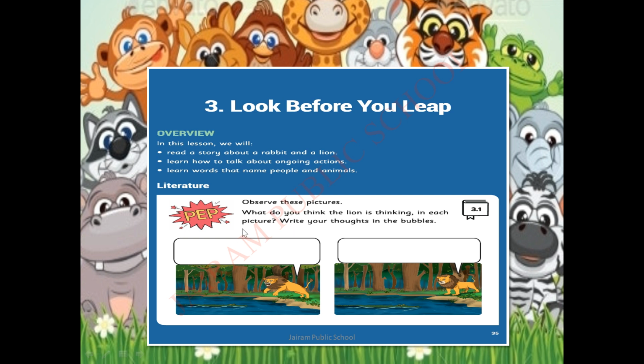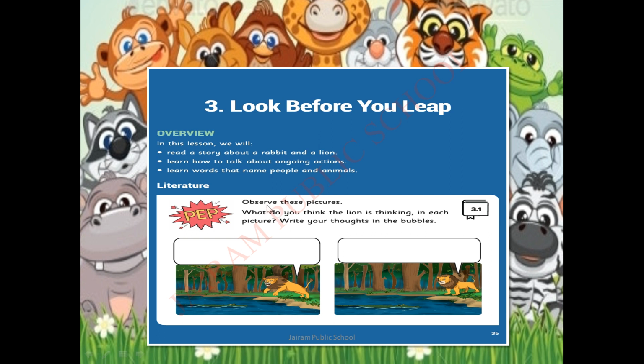Now let's start the lesson with a pep activity. Where could we find the pep activity? In the beginning of each lesson as well as in the beginning of each topic. Am I right? That's good children. Before starting any activity, first of all we should read the instructions. Here they have given 2 instructions that we are going to read. After reading, let's do the activity.